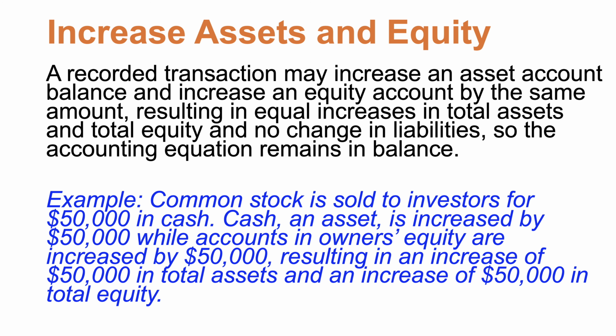But those owners say, well, we're the owners, we have a claim to that, and so the equity account is going to go up by $50,000 as well. Assets go up by 50, equity goes up by 50. The equation stays in balance and everybody stays happy. Okay. This is just the foundation.